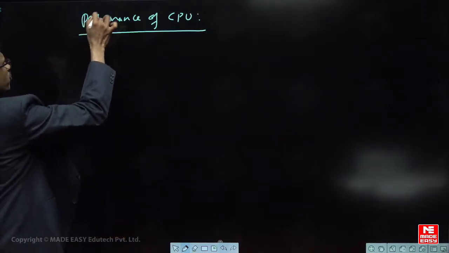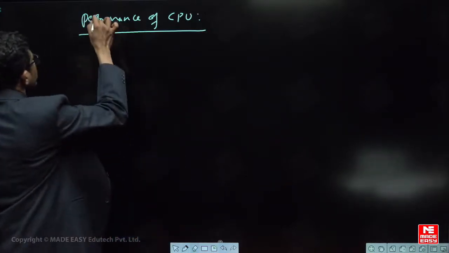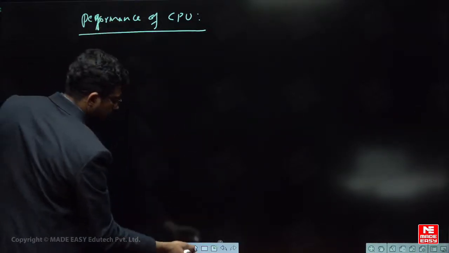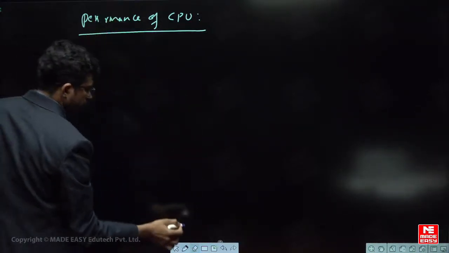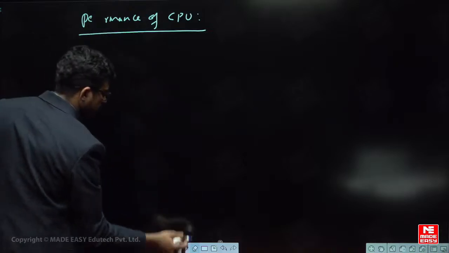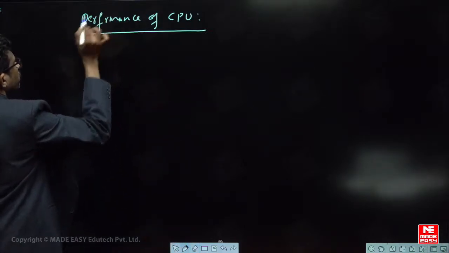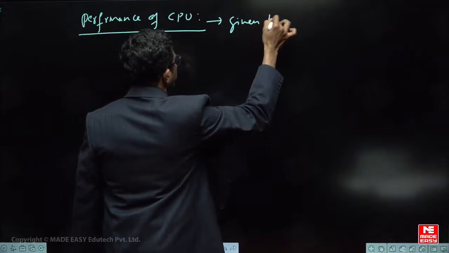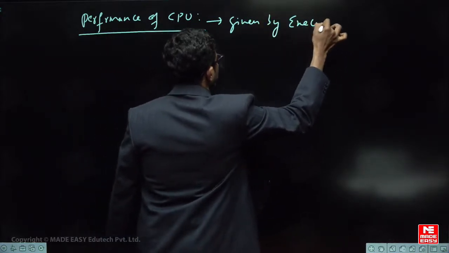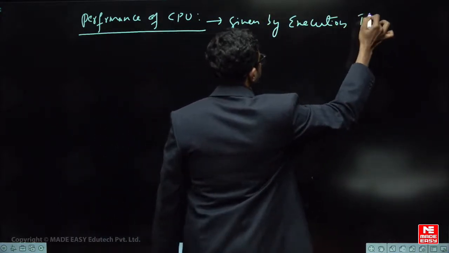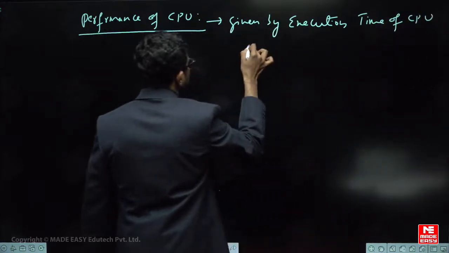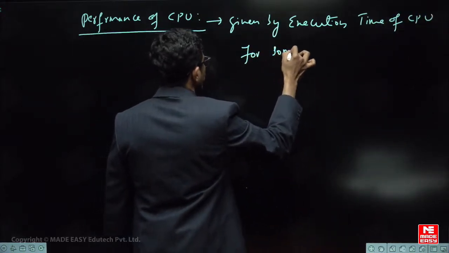Performance of CPU. The performance of CPU is actually given by the execution time of CPU for some program.